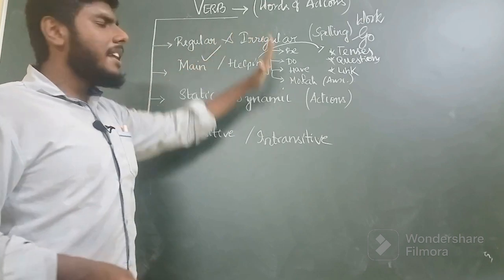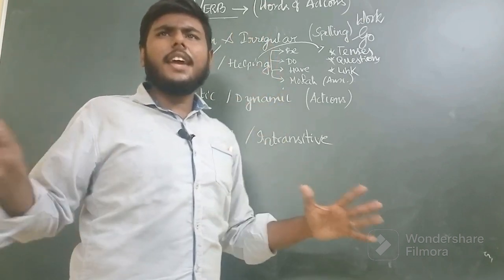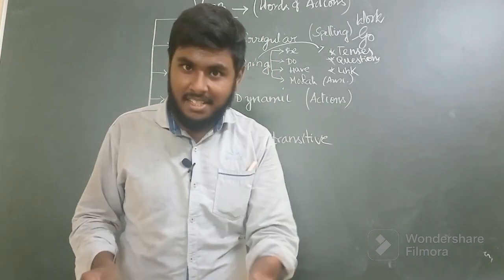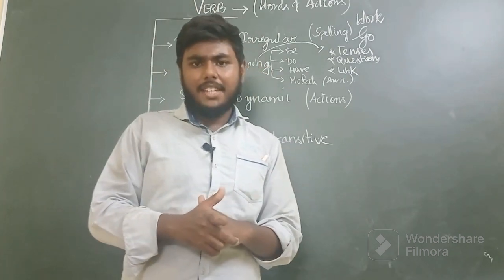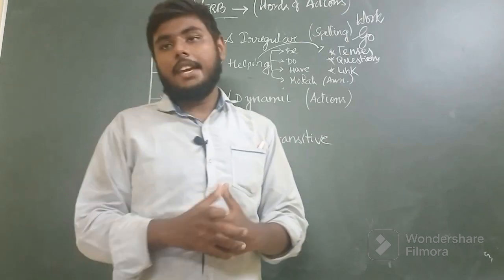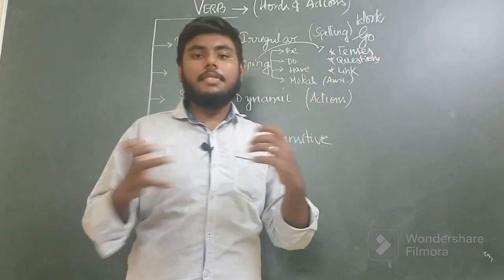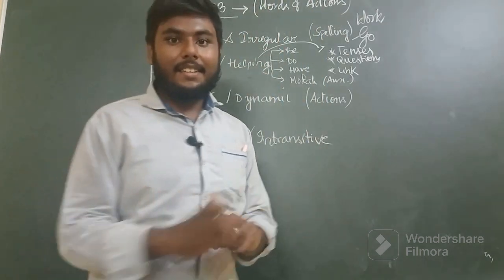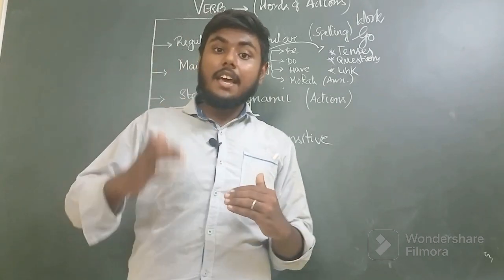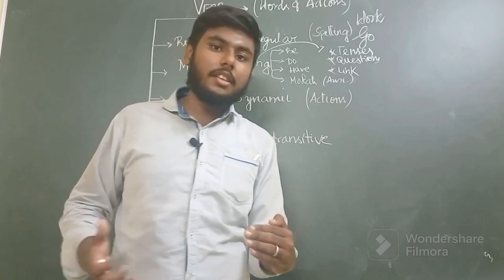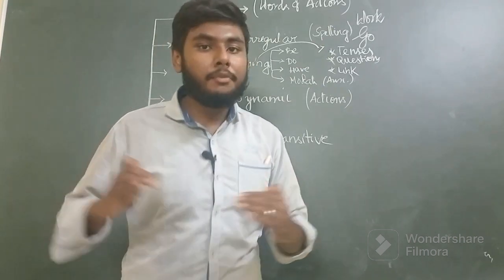Regular verbs and irregular verbs are differentiated on the basis of spelling difference. We have various actions that take place in and around us, and they become verbs. All the verbs change from tense to tense, and we call these changes verb forms.